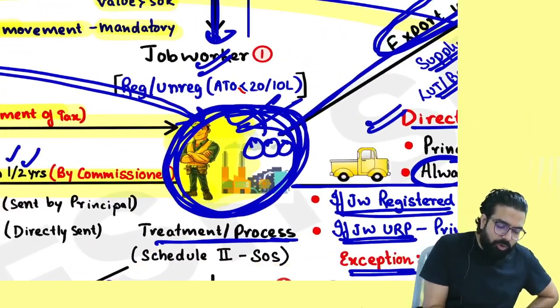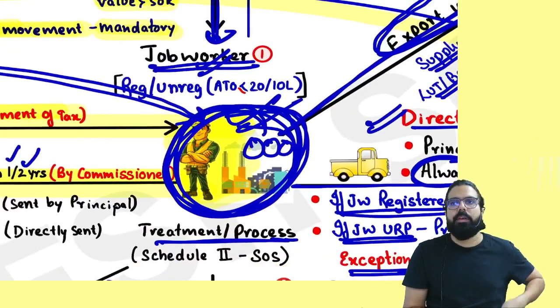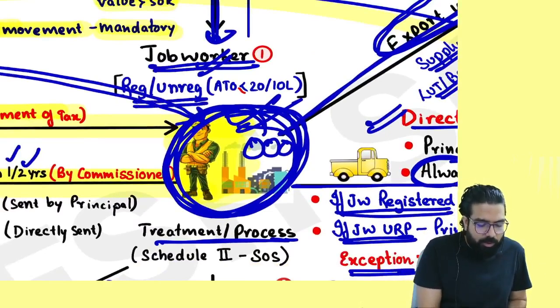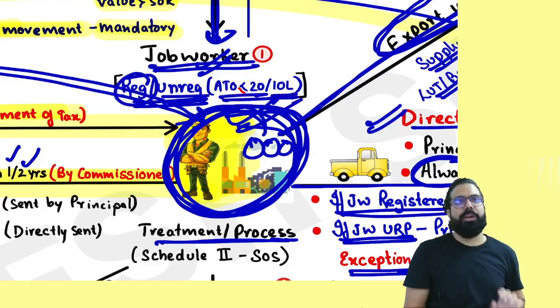Sir, when will the job worker take registration? Whenever the turnover exceeds. When is the job worker unregistered? When his aggregate turnover is less than or equal to 20 lakh rupees.